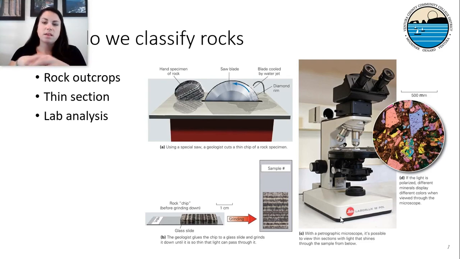It can tell you things like its porosity and permeability. It can tell you about grain size. It can tell you about what types of rocks are in it, if they are dissolvable, if they have been under pressure, if they can hold fluids, what type of fluids. All sorts of things can be done in a lab analysis setting. And these are all things that we will be discussing later throughout the course. But this is a brief introduction on the 3 different types of rocks and how we classify rocks.